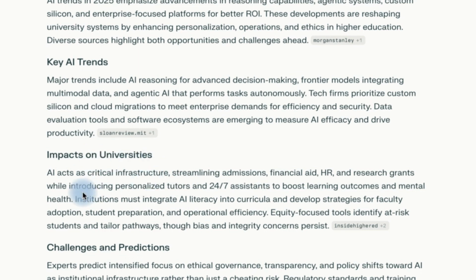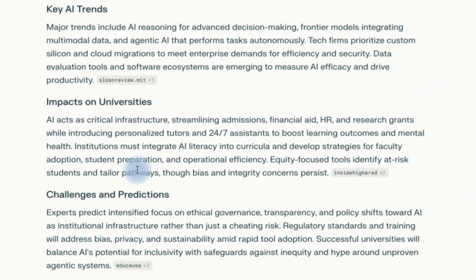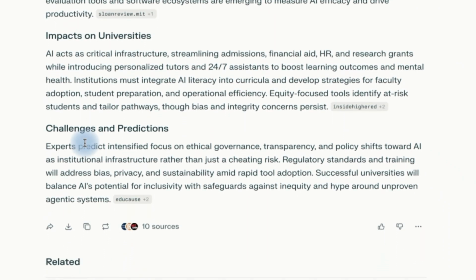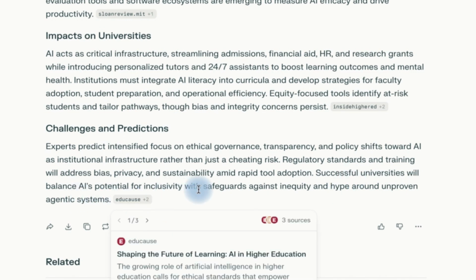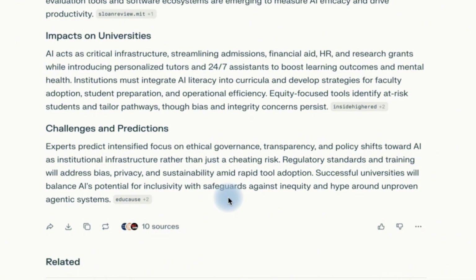Then the impact on universities. AI acts as critical infrastructure, streamlining admissions, financial aid, HR, and research grants. This is really wonderful, how AI is penetrating our academic systems. You can see challenges and predictions. It has identified the key challenges and even possible predictions: experts predict intensified focus on ethical governance, transparency, and policy shift towards AI institutional infrastructure rather than cheating risk. Successful universities should balance AI's potential for inclusivity with safeguards against inequity and hype around unproven agentic systems.